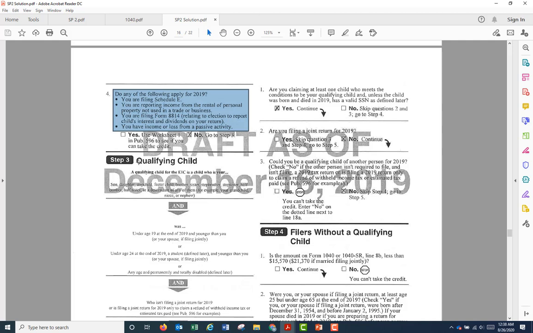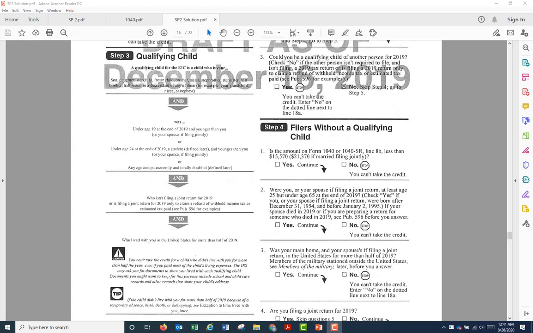Step 3 relates to the qualifying child. Number 1, are you claiming at least one child who meets the condition to be a qualifying child? Answer is yes. Number 2, are you filing a joint return? No. Number 3, can you be a qualifying child of another person for 2019? The answer is no, because if you can be a qualifying child of another person for 2019, then you cannot qualify for the credit.